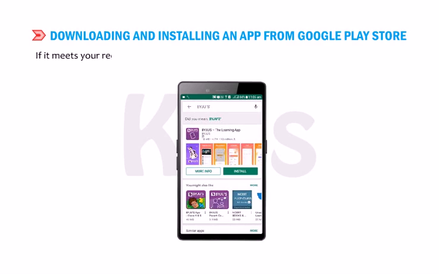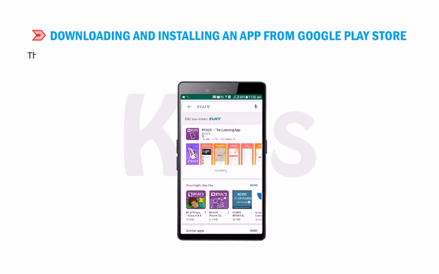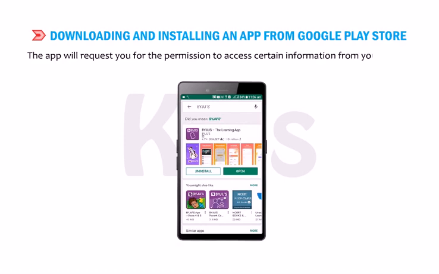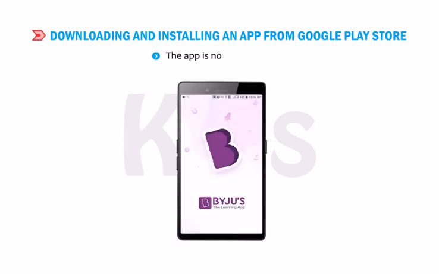If it meets your requirements, tap the Install button to install the app on your device. The app will request you for the permission to access certain information from your phone. Confirm your consent and the app will be downloaded and installed on your phone. The app is now ready to use.